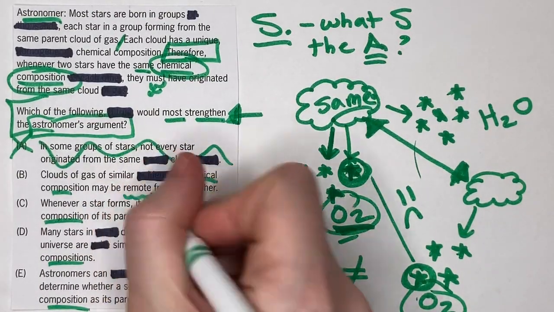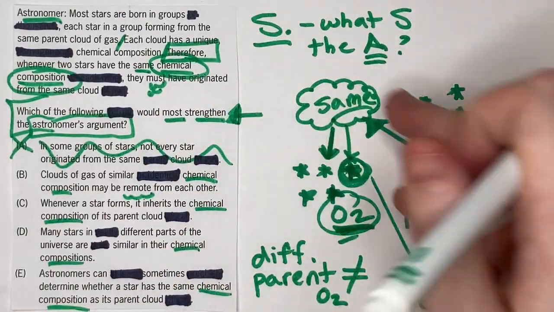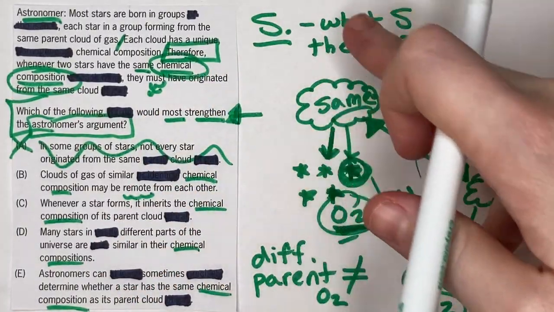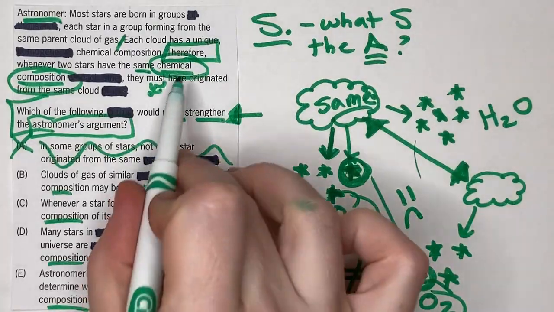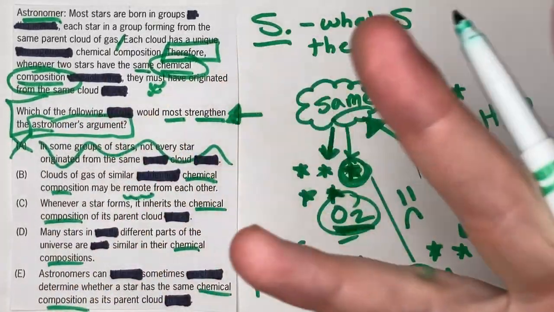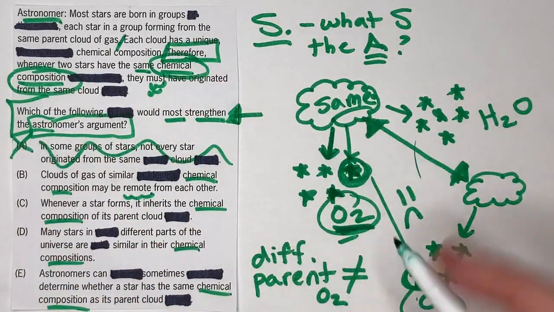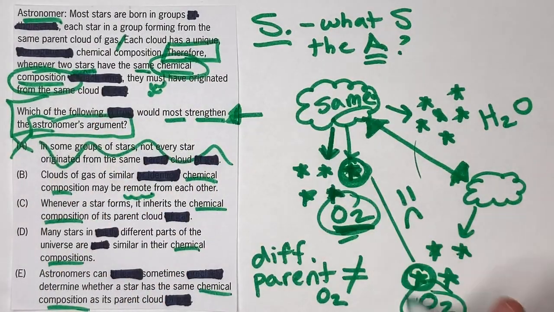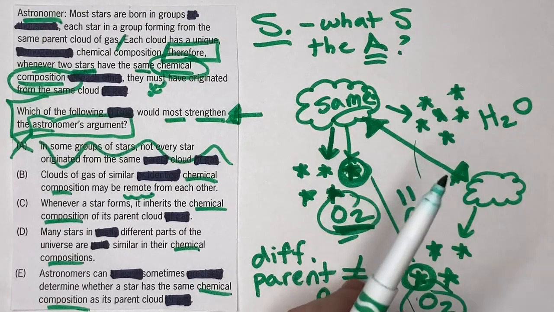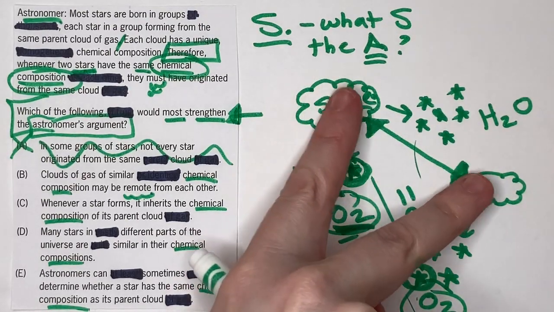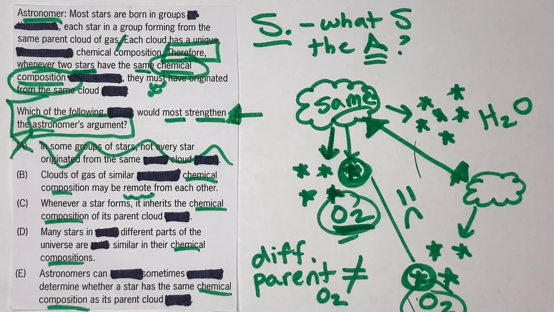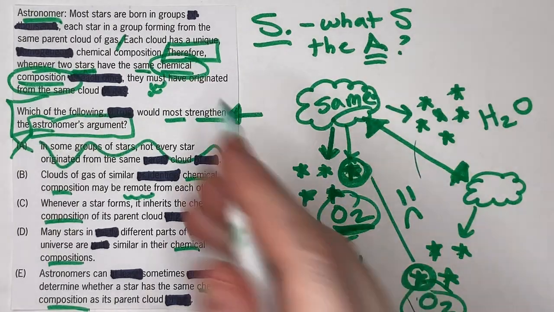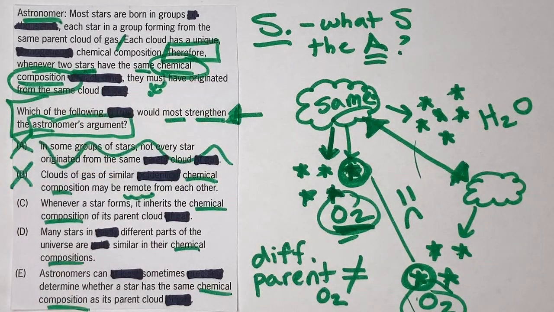Okay, well, this idea of the proximity of the clouds, whether the clouds are close or far away, has nothing to do with the conclusion. It's not about the physical location or the proximity of the clouds. It's about whether the stars could have the same chemical composition if they came from different clouds. Like, can they both be O2 if they came from two different parent clouds? That's really our scope here. So B is also out.